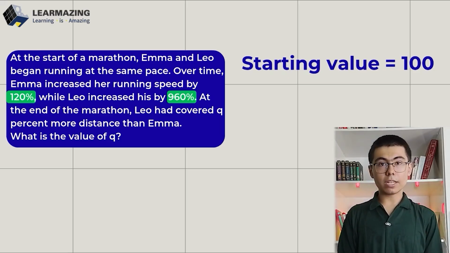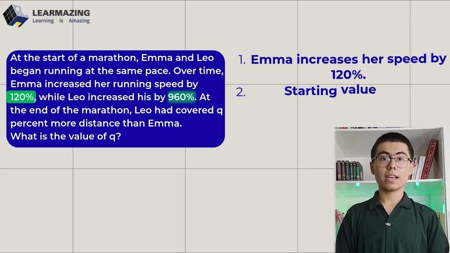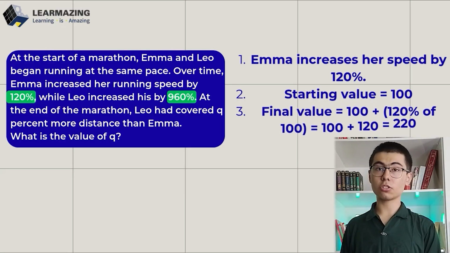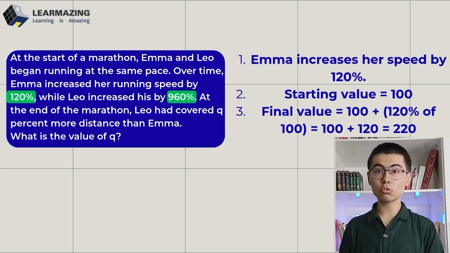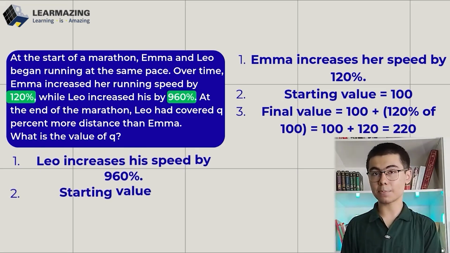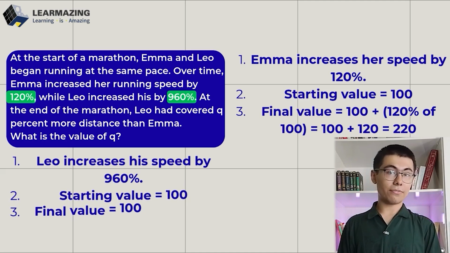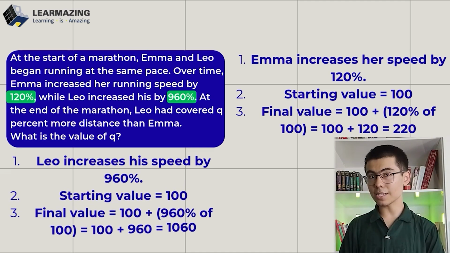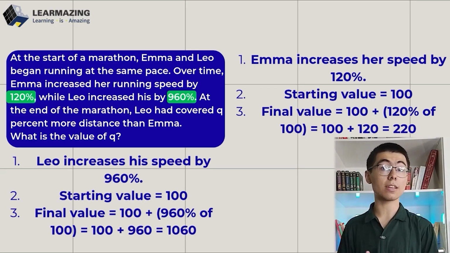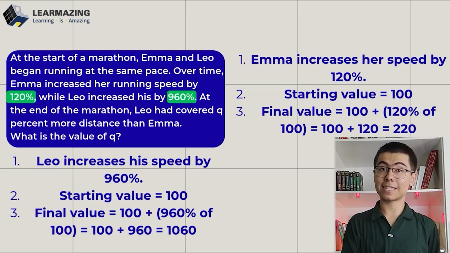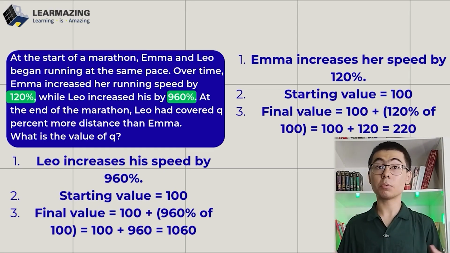So number one, Emma increases her speed by 120%. So the starting value is 100. Final value equals 100 plus 120% of 100, which equals 100 plus 120, and that equals 220. Number two, Leo increases his speed by 960%. So the starting value is 100. The final value is 100 plus 960% of 100. So that would be 100 plus 960. That equals 1060. Now the question becomes, how much more is 1060 compared to 220 in percent terms?